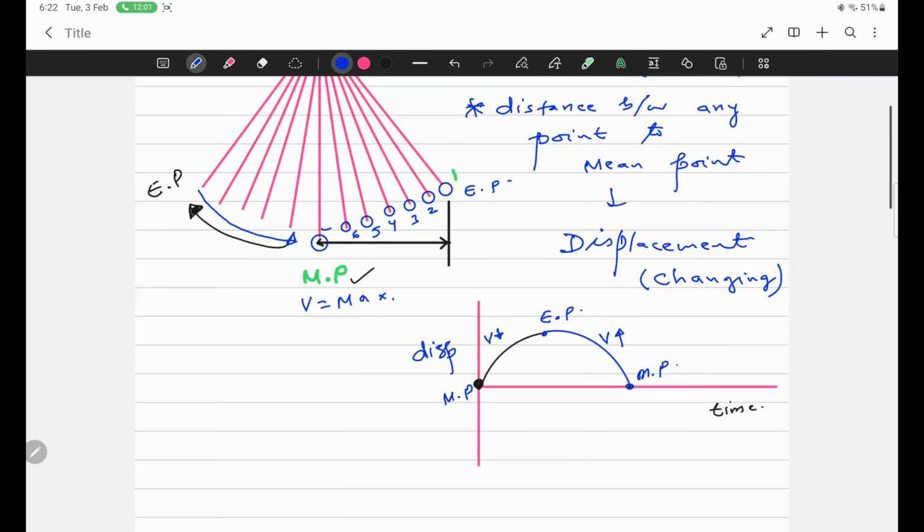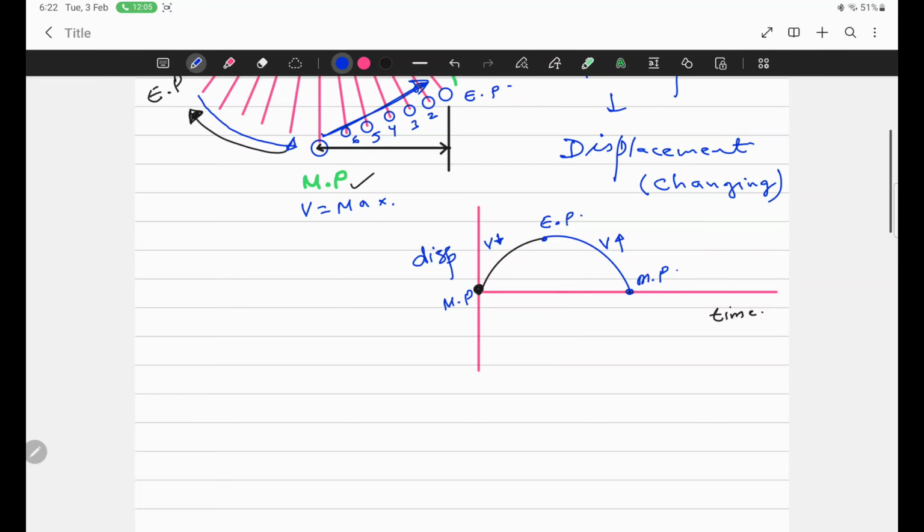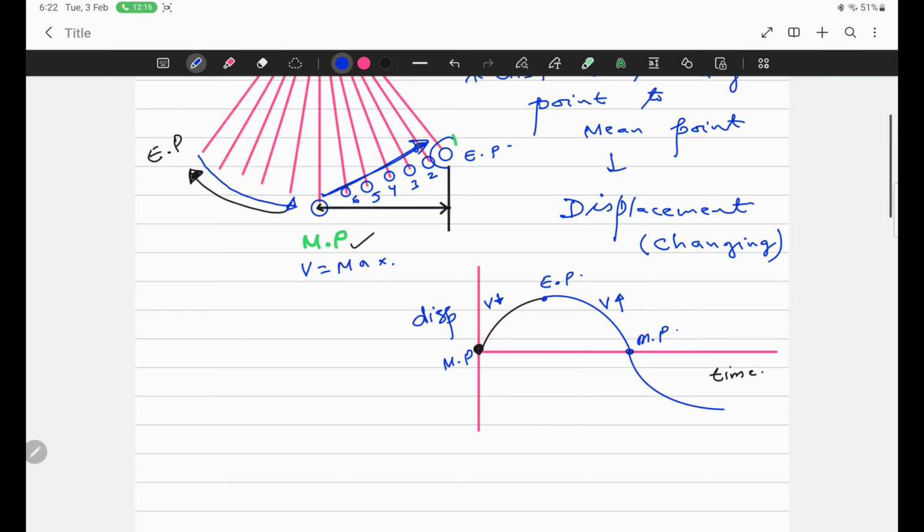Now the bob moves in the other direction; when the direction is reversed, it moves towards the right-hand side, so the displacement graph goes below the x-axis. When it reaches the extreme position, velocity is zero, and when it returns back, velocity keeps on increasing.